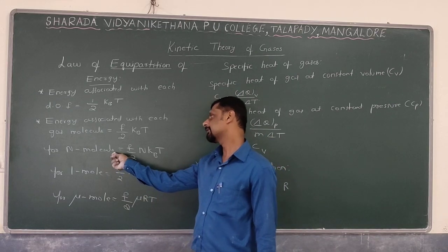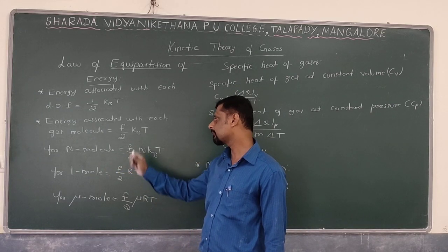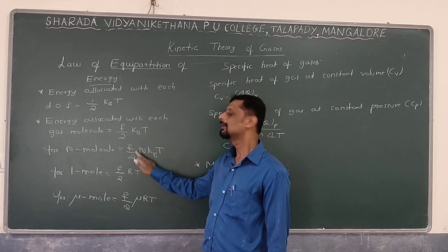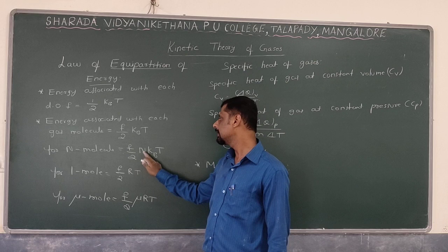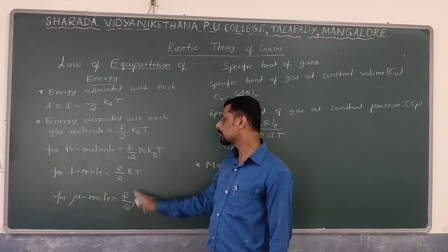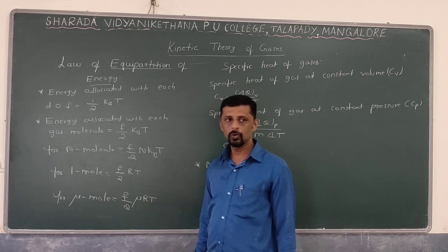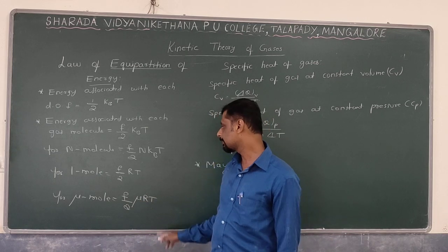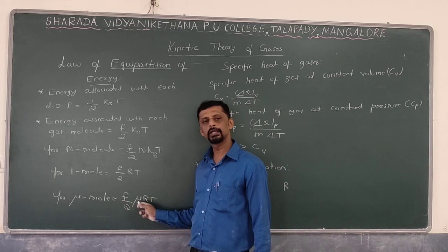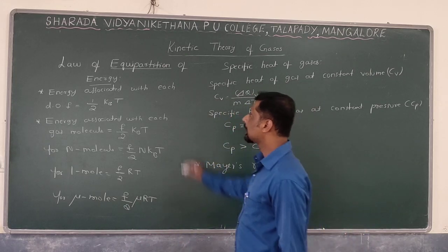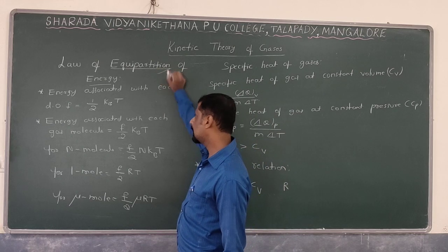And if the gas has n number of molecules, then the formula can be written as: for one molecule F by 2 kBT, for n molecules F by 2 n into kBT. For 1 mole it is F by 2 RT, and for mu number of moles, energy is given by F by 2 mu into RT, where mu is the number of moles. So this is about the law of equipartition of energy.